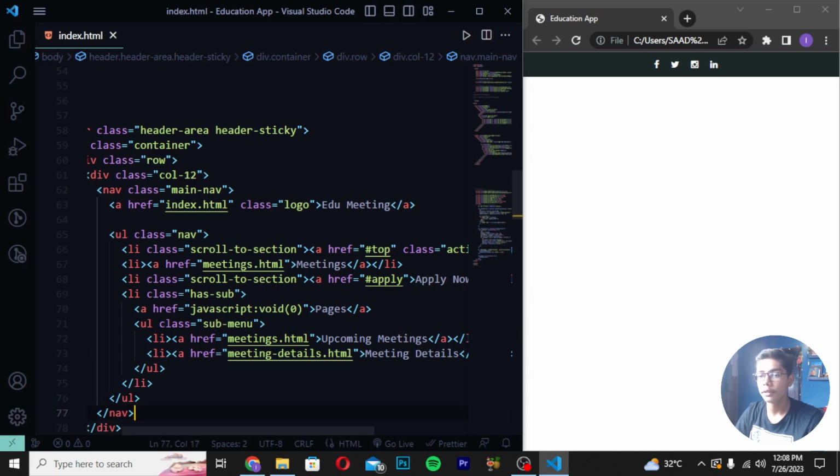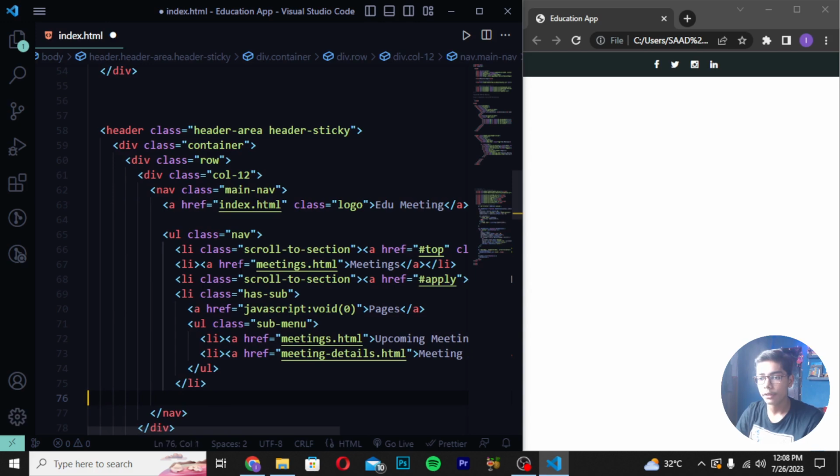So here I will be just now doing one thing. This is the li tag which we have created. So I will be removing one ul tag from here, and then we have closed the ul tag here. So I will be now just moving down after the ul tag. Okay. So we have just created ul tag 2 times, but we have to create li tag here, then ul tag here like this, and here I will be creating a close li.